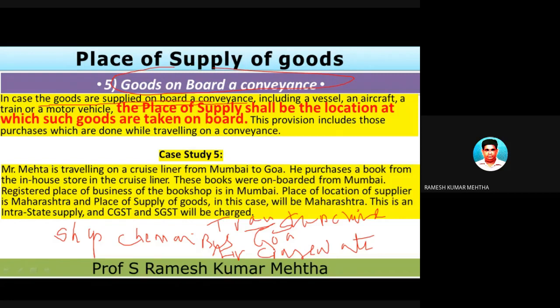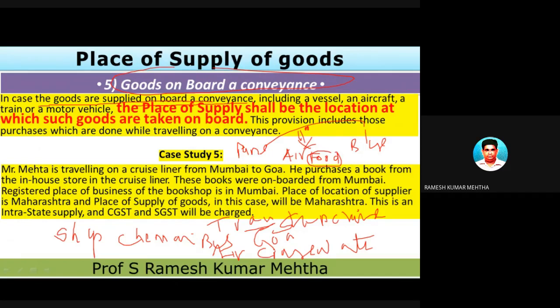For example, you are going from Pune to Bangalore by air, and during the journey they supplied you some food items, edible items, and you are consuming it. So there is a transaction of supply of goods. Now it is a state of confusion, whether it is interstate or intrastate, because you don't know at what place you have purchased or what place it is supplied. It is in between Pune and Bangalore. So what is the transaction, whether it is interstate or intrastate? So there is an element of confusion prevailing.